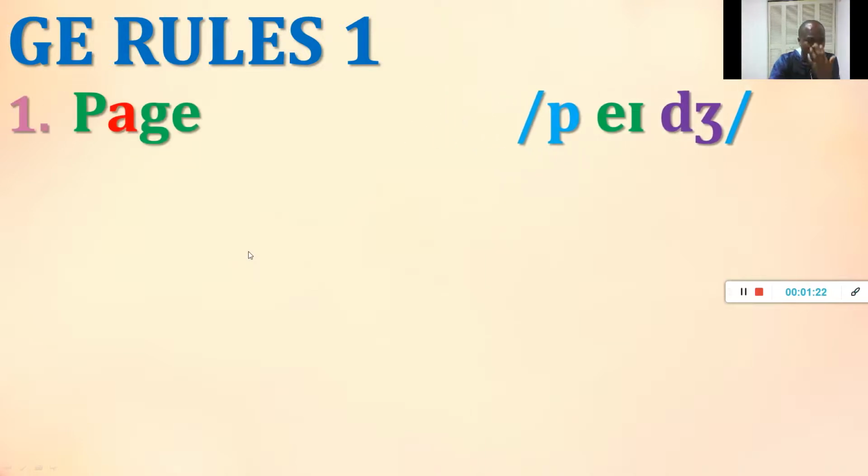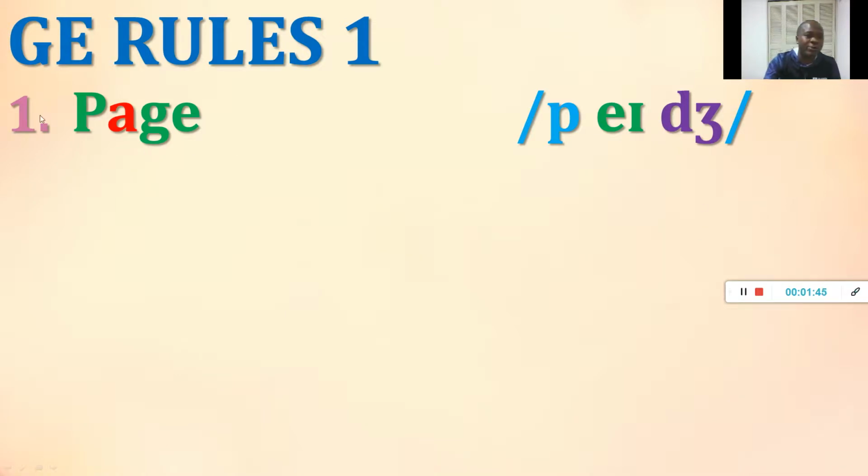With the first rule, we have our first word, PAGE, that is spelling. Remember, this is not pronunciation, it's a spelling. English is coding words. You have to decode before you can read. So this is the spelling PAGE, and we are decoding.